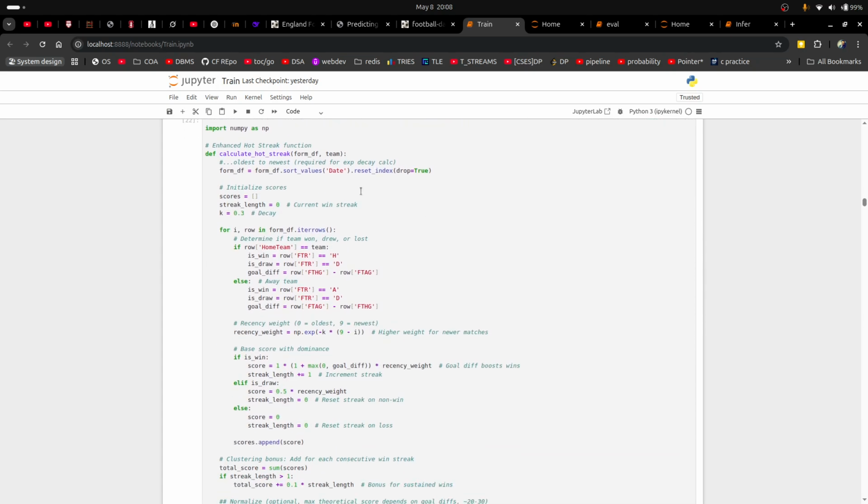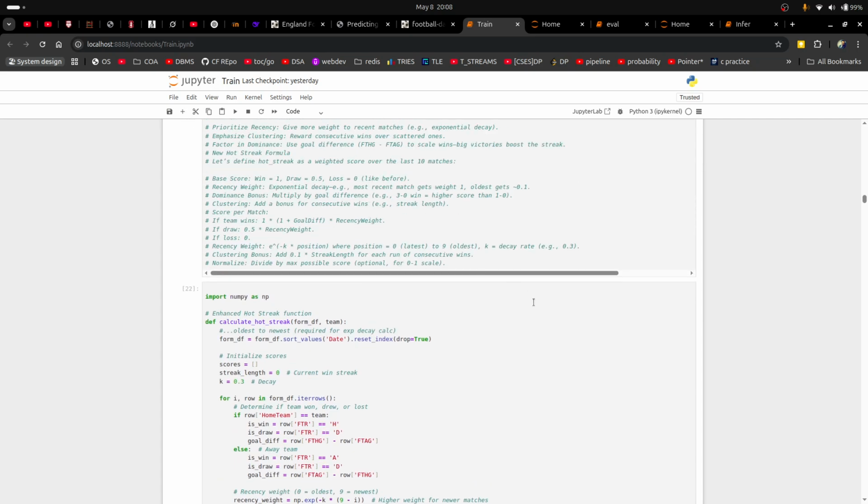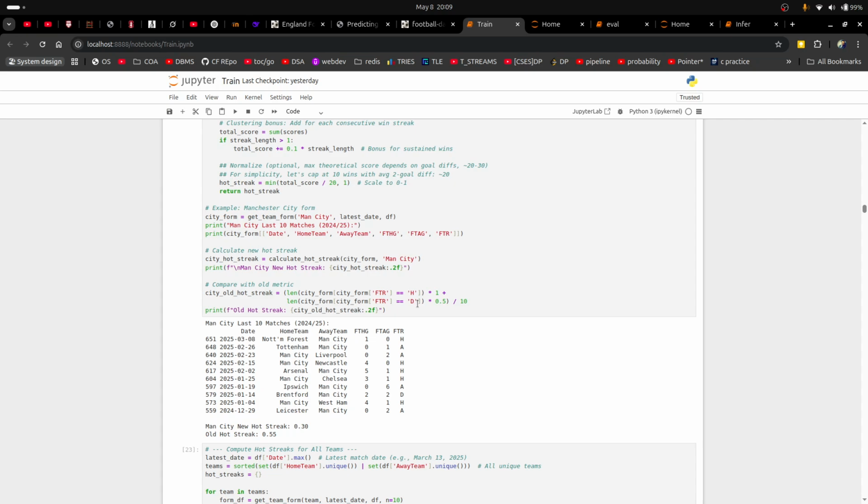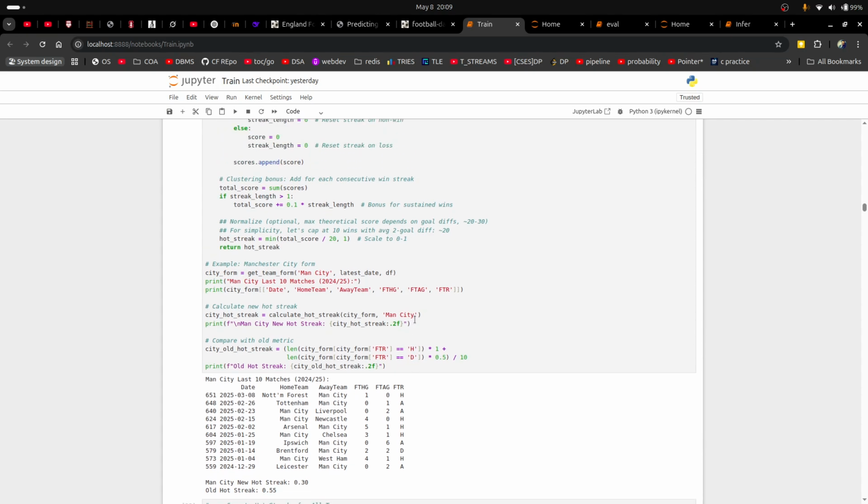Later on we calculated a better version of hot streak using exponential decay, where the highest weight 1 is given to the most recent 2-3 matches, and the lowest weight, 0 or near 0, is given to the last 10th match. So that's how we've used exponential decay, and we really thought that this would work. We created a 10 match rolling window, where we calculated this hot streak metric, and we wanted to see whether using this metric would give us a better prediction than the features already in place.